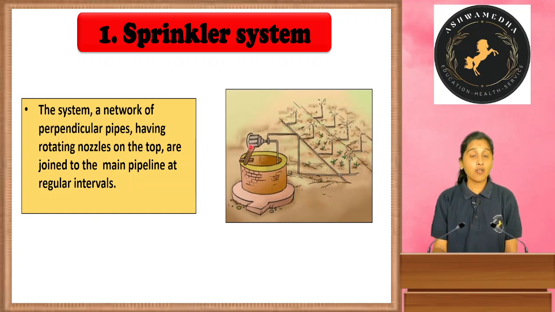When we turn on this pump, by the pressure, the water will move from the main pipe to many perpendicular pipes. Then the rotating nozzles are present here. By the pressure, water will move. Then it sprinkles on the crops as if it is raining. Just as rainwater sprinkles when it rains, water is supplied in the same way. This is what is called the sprinkler system.